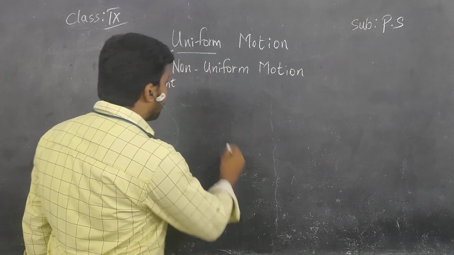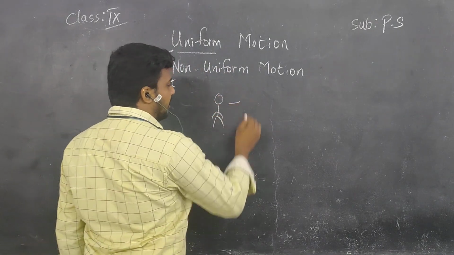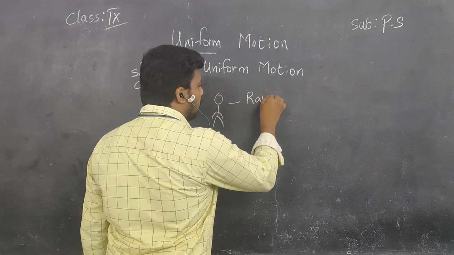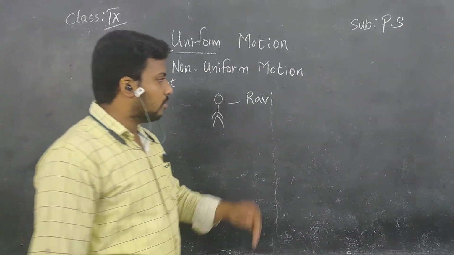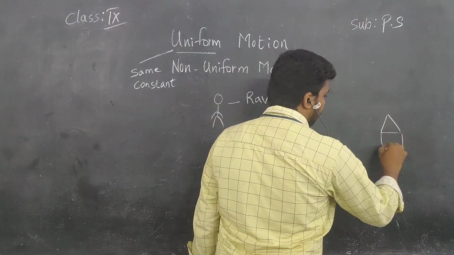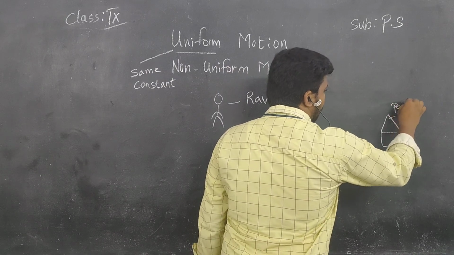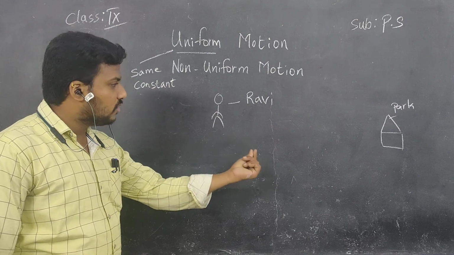So children, consider a person. His name is Ravi. Ravi wants to go to a park. Here is the park. From here he wants to walk, children.